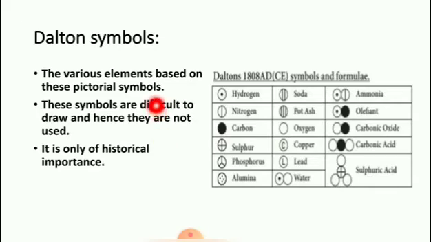The various elements based on these pictorial symbols: hydrogen, nitrogen, carbon, sulfur, phosphorus, alumina, soda, potash, oxygen, copper, lead, water, ammonia, olefin, carbonic oxide, carbonic acid, sulfuric acid. These are the Dalton symbols and formulas.